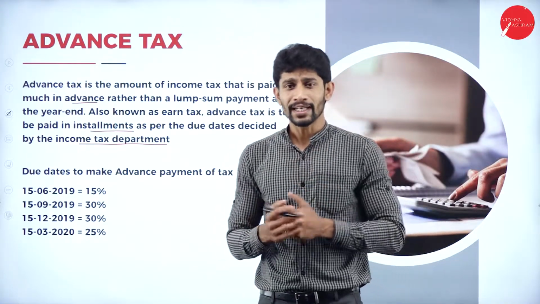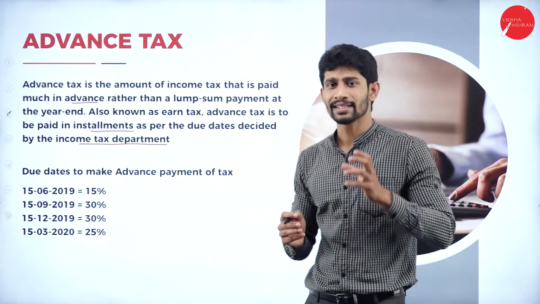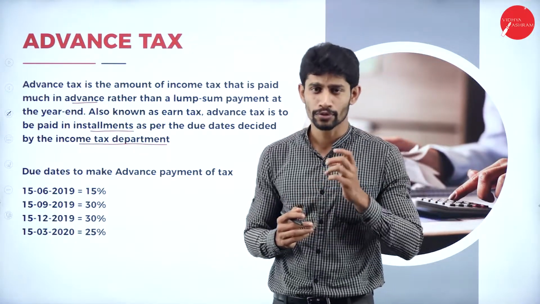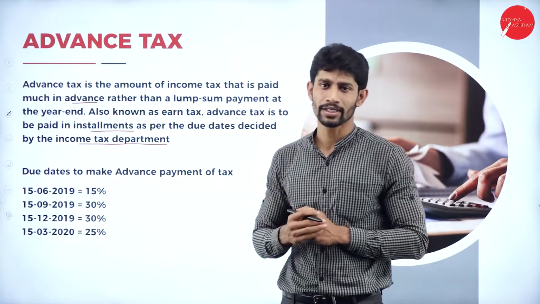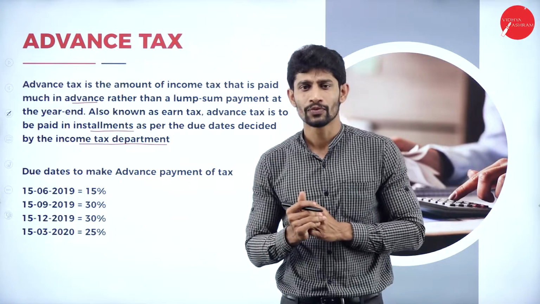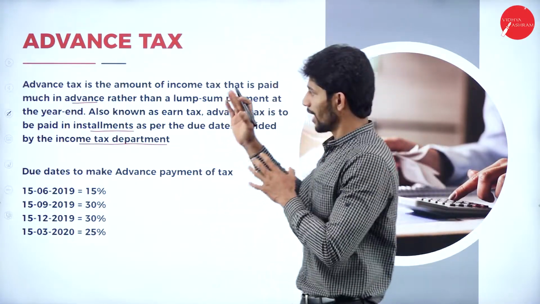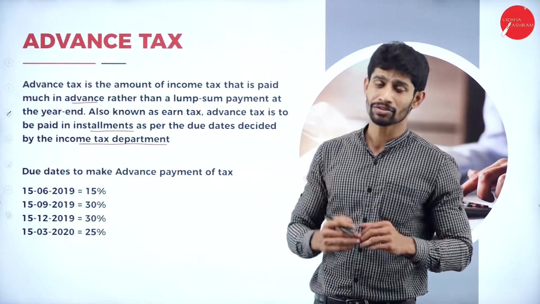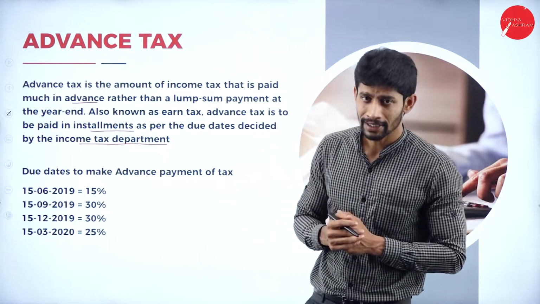So we will be paying the advance tax to the tax authority in installments, and the installment dates and the percentage of tax we are supposed to pay, everything will be decided by the tax authority. As per the rules of the tax authority, we are supposed to pay the advance tax to the government instead of paying a lump sum at the end of the year.